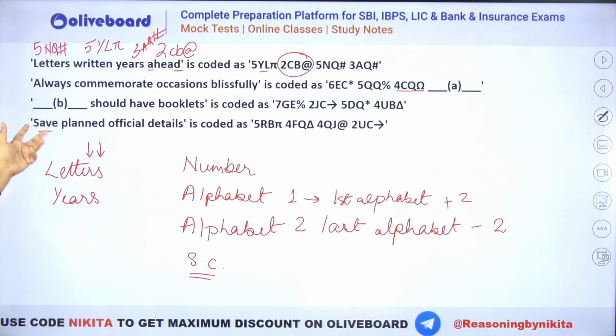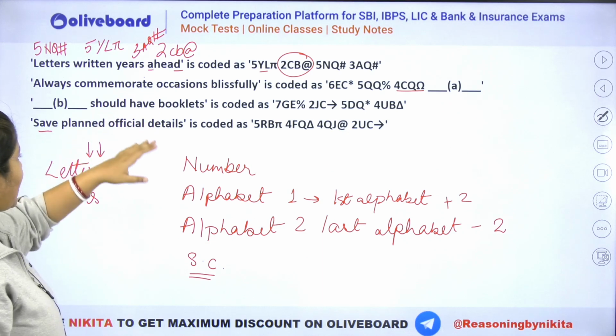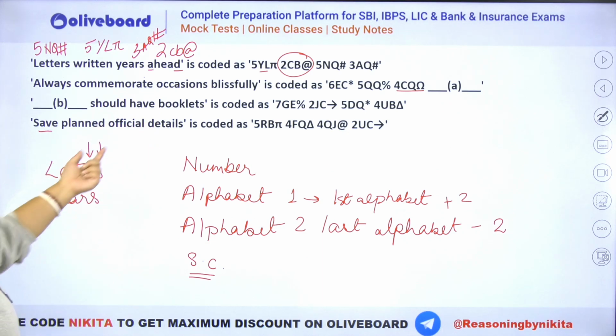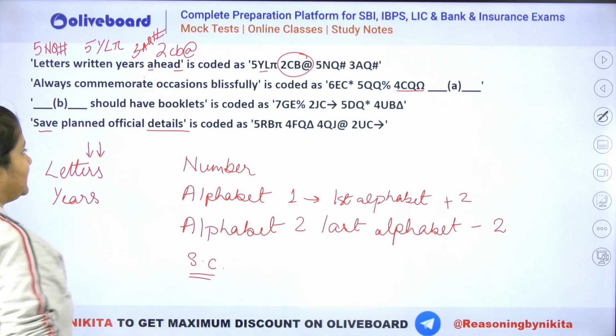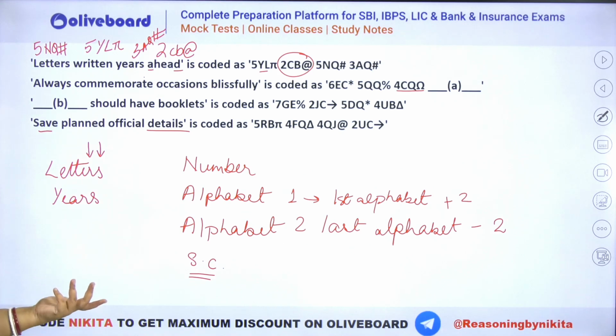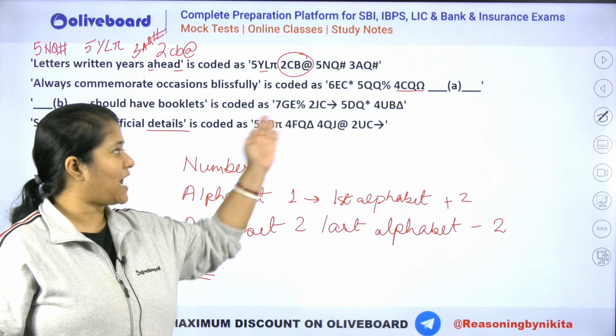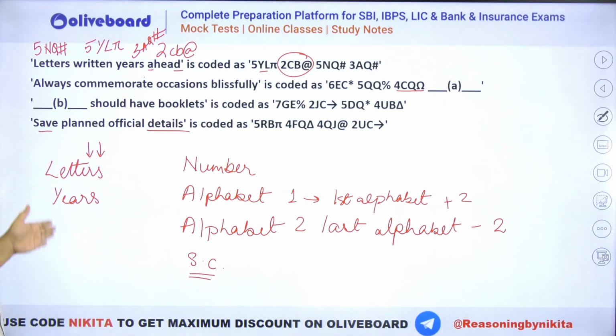But if you check it out between letters and years, do we have any other thing where we have second alphabet as the E? You can see we have details in here. Details also has a E at the second place. But again, we do not have a hash in here. That means it is again not about the second alphabet. So it may be about the second last alphabet. So do we have anywhere else? Do we have a hash? We do not have a hash anywhere else. Okay, there is no hash anywhere else. So that means we cannot check for hash. So we will try for something else.